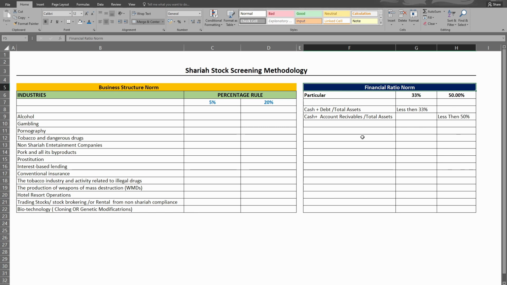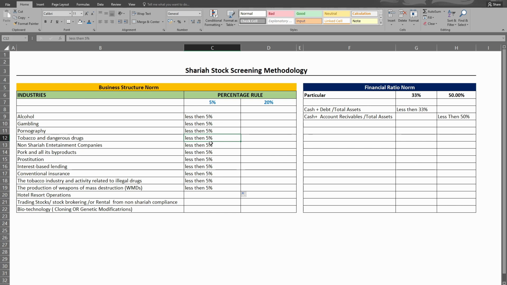First, we should understand that if there is a conglomerate, a company which has multiple subsidiaries, there is a 5% and 20% rule. The subsidiary should not exceed 5% of its revenue from illicit activities. Suppose a company has an alcohol business; the income from the alcohol segment should not exceed 5% of the total revenue.